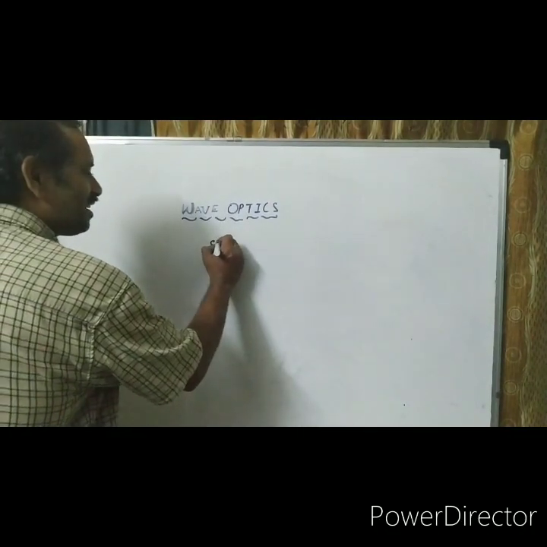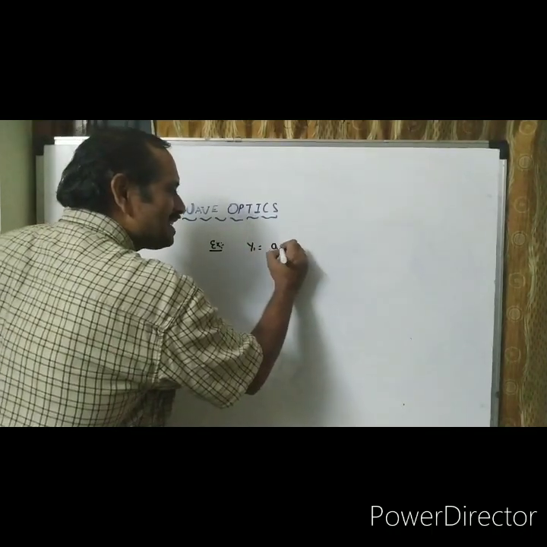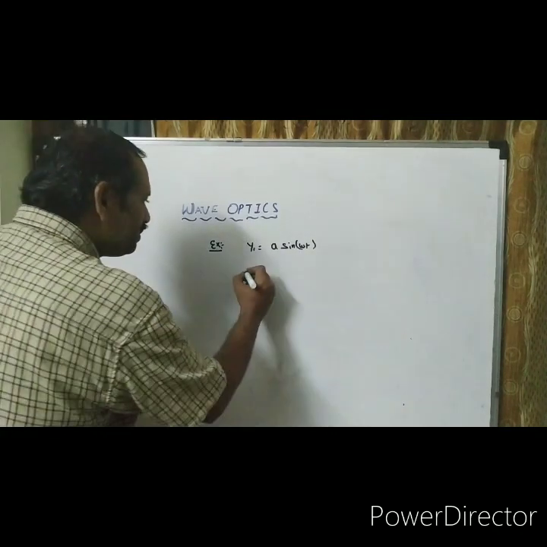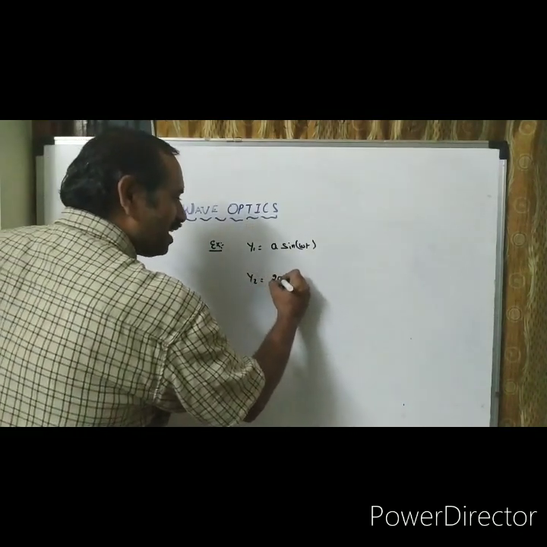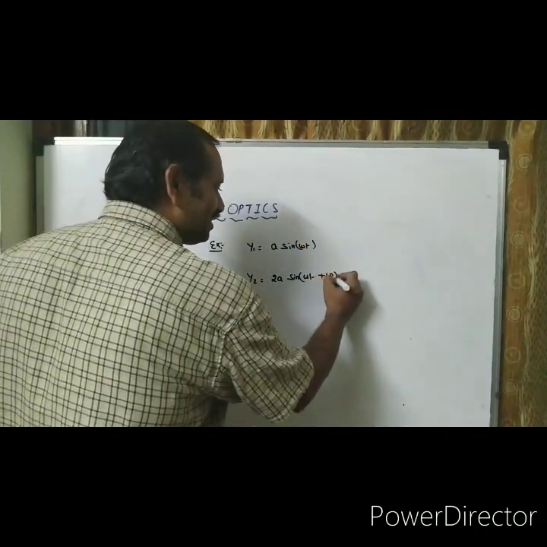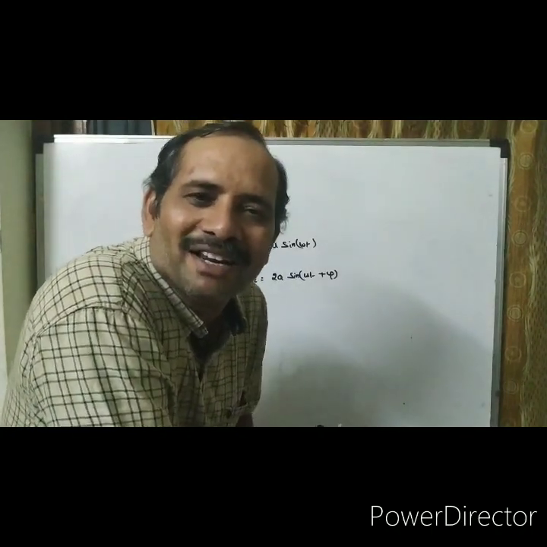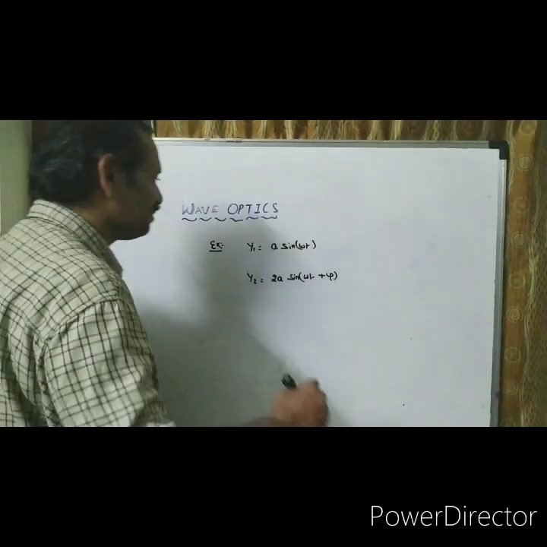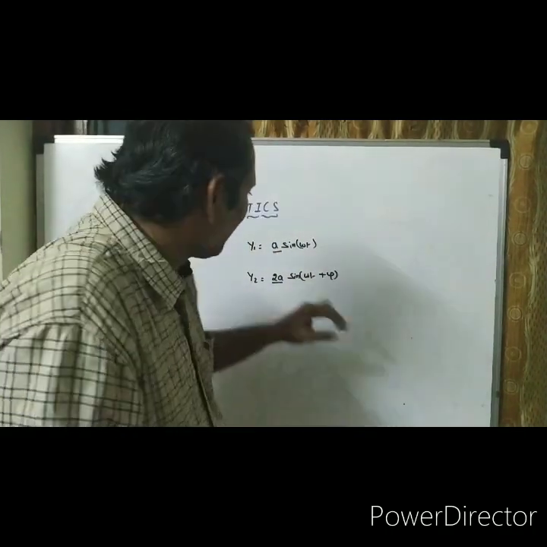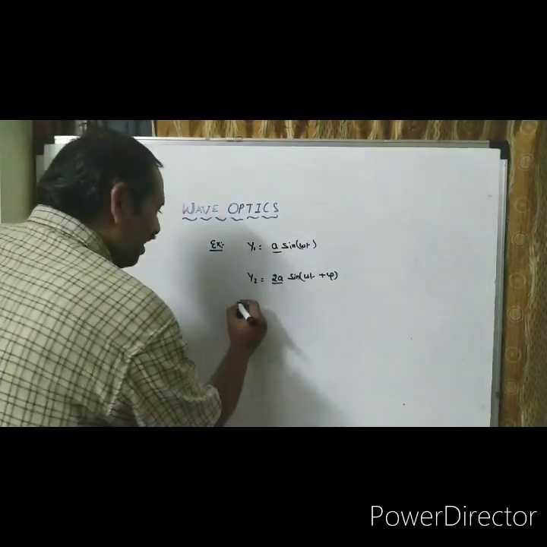Look at it please. Y1 equal to A sin omega t. Y2 is equal to 2A sin (omega t plus 5). They ask us for the maxima to minima ratio. Simplest application, observe it. The amplitude of this wave is A. Another wave is 2A.